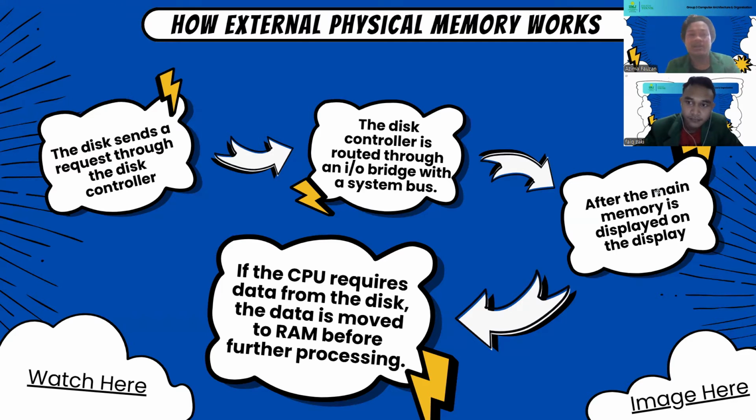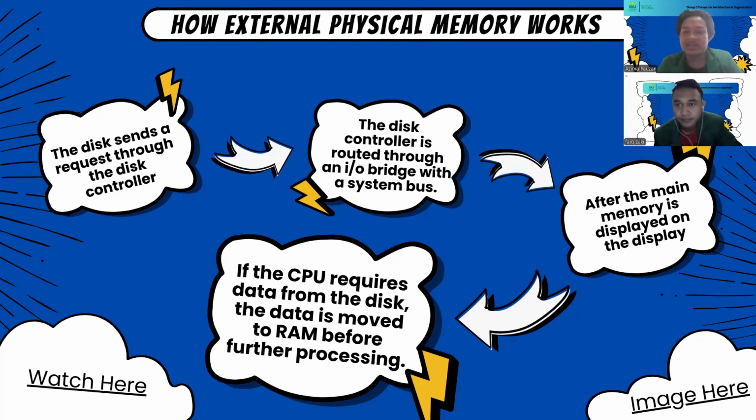Okay, how does the external memory work? In this slide, we can see four steps of how the external memory works. The first one is the disk sends a request through the disk controller, and then the disk controller is routed through an I/O bridge with a system bus.